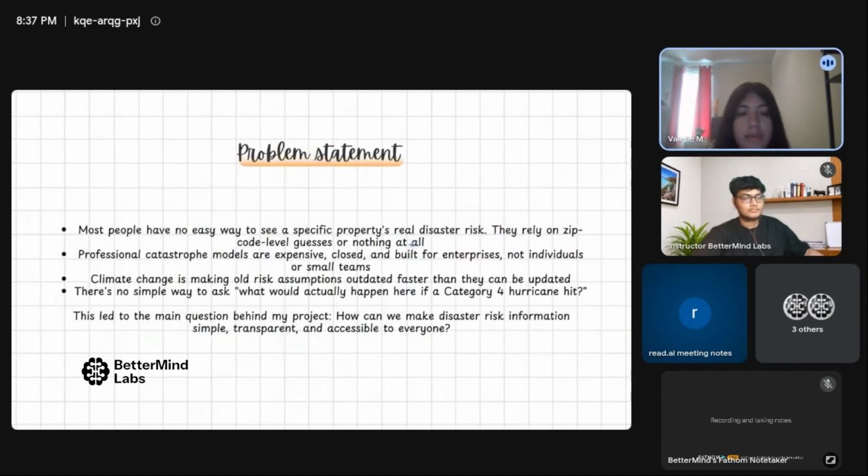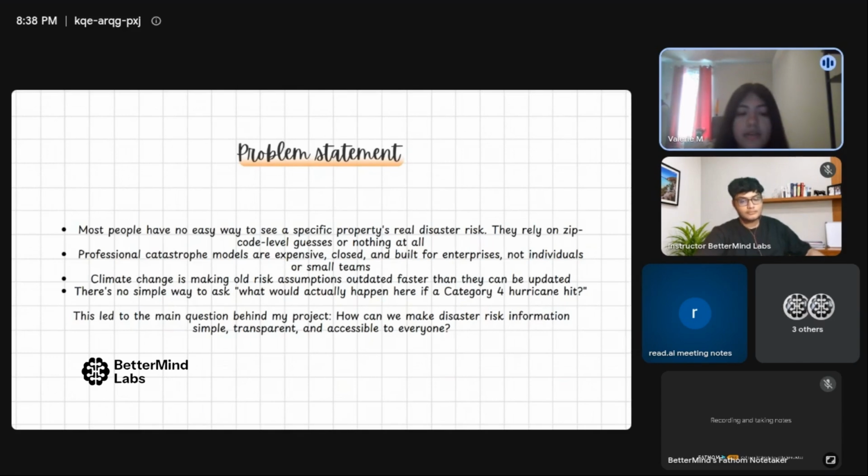For my problem statement, I went over why I'm building this. I started researching tools I could use, and I noticed two things. On one hand, there were more advanced tools that insurance companies use, but they're really expensive and not something any person could access. On the other hand, people have little information beyond what they already know. They may know they live in a flood area or a hurricane-prone zone, but they don't really know what that means financially and how serious a risk that could be.